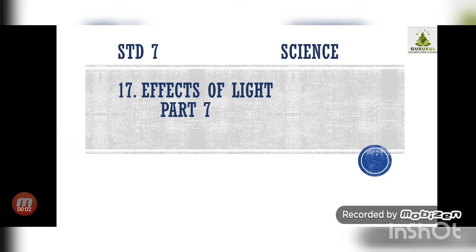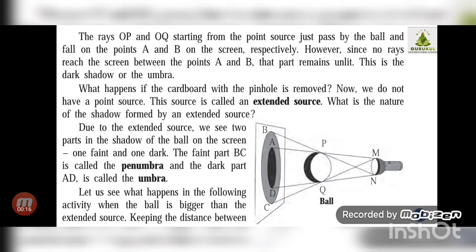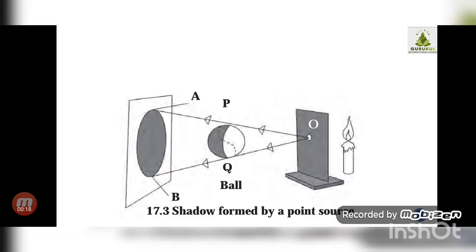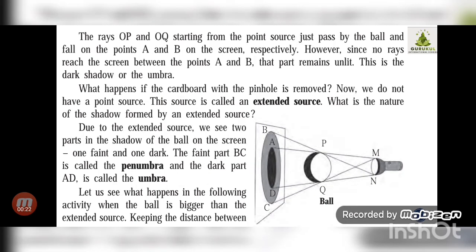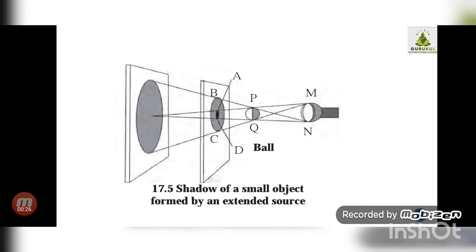Now lesson number 17, effects of light. In part 7 we are going to learn the shadows formed by an extended source, but if the object is small in size. In the last videos we have seen the object, this ball which we used, was big in size, correct? And then we saw how shadows are formed using the point source and the extended source.